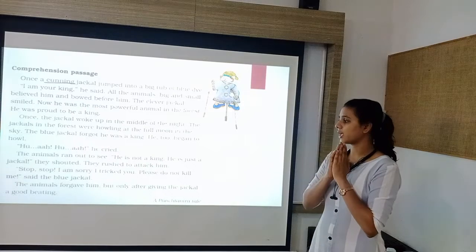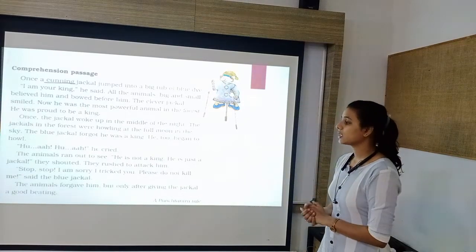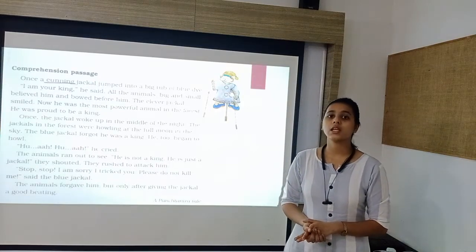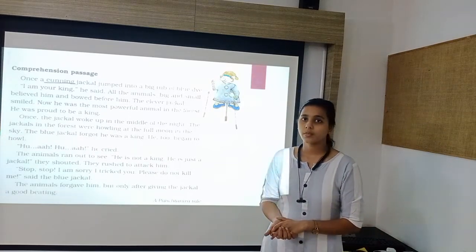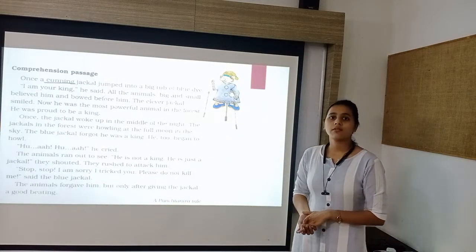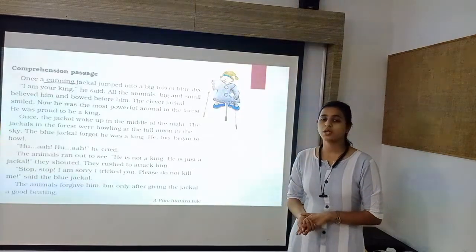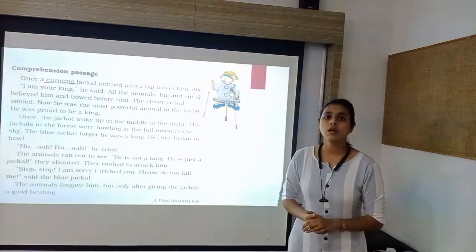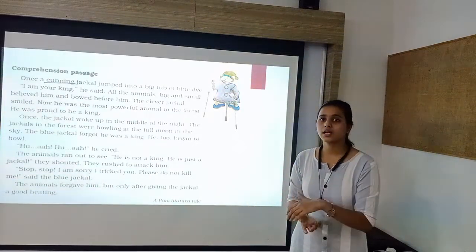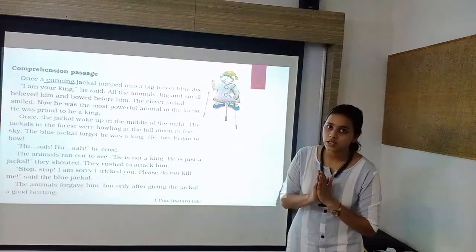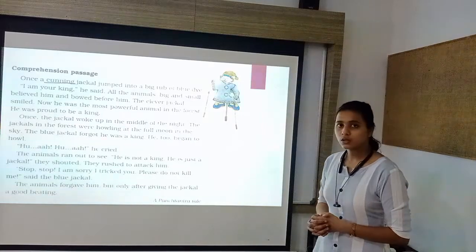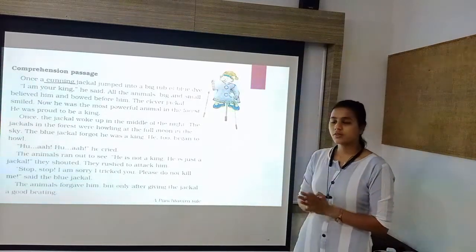"Stop, stop, I'm sorry, I tricked you. Please do not kill me," said the blue jackal. He tricked them, that means he made fools of them. And he told a lie. So everyone got angry and shouted at him that he was making fools of them and lied to them. So they started attacking him. Then he asked for forgiveness and accepted that he was wrong.